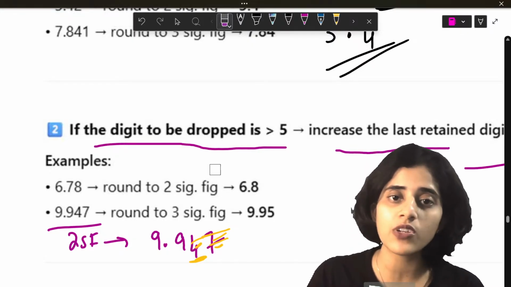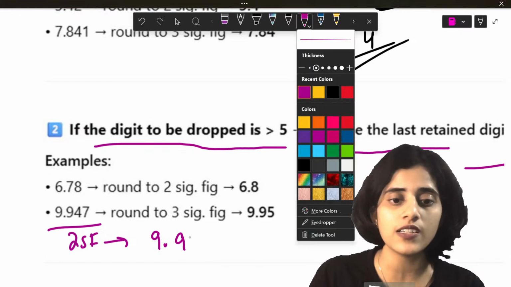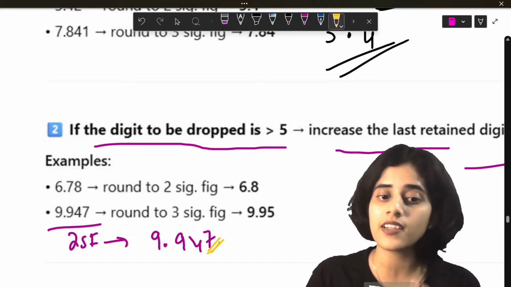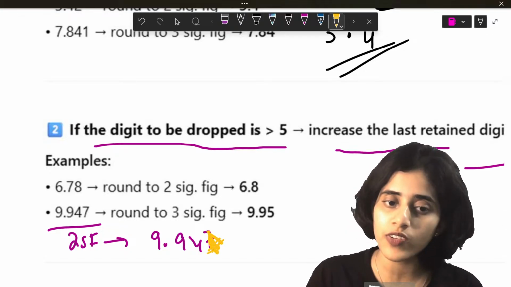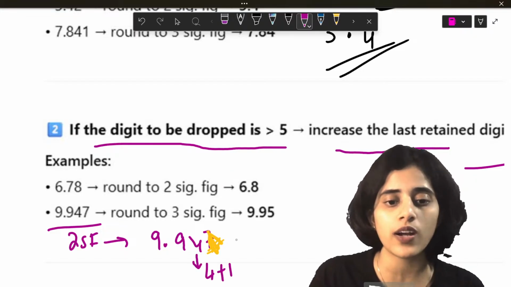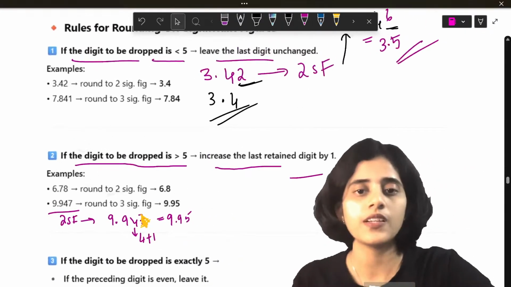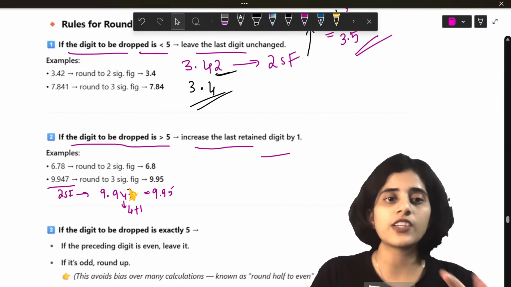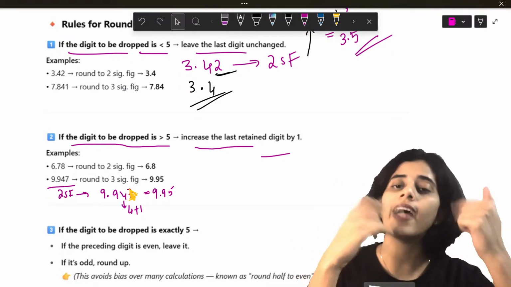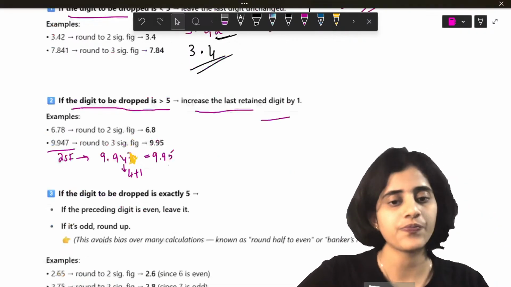But if I have to round it to 3 significant figures, then this is the last digit that I have to look at. This is greater than 5, so I remove it, but I add 1 to this. So this becomes 4 plus 1, which is 9.95. Okay, so are these rules clear? If the digit to be dropped is less than 5, leave the digit unchanged. If it's greater than 5, add 1. If it is exactly 5, then leave it.